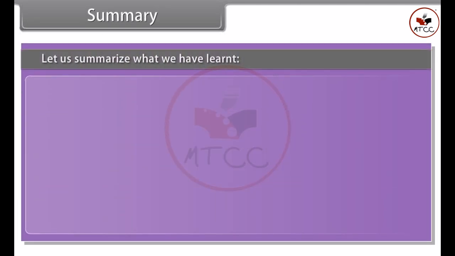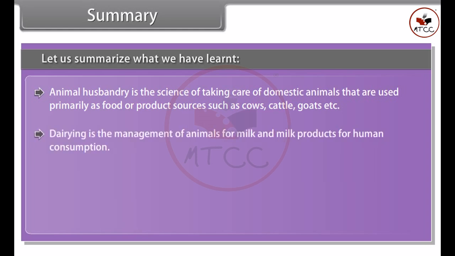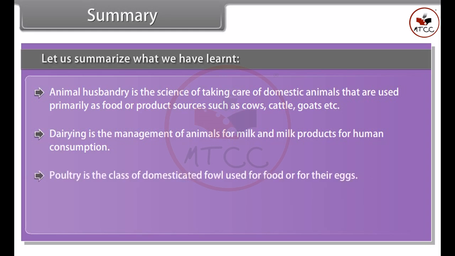Summary. Let us summarize what we have learned. Animal husbandry is the science of taking care of domestic animals that are used primarily as food or product sources, such as cows, cattle, goats, etc. Dairying is the management of animals for milk and milk products for human consumption. Poultry is the class of domesticated fowl used for food or for their eggs.